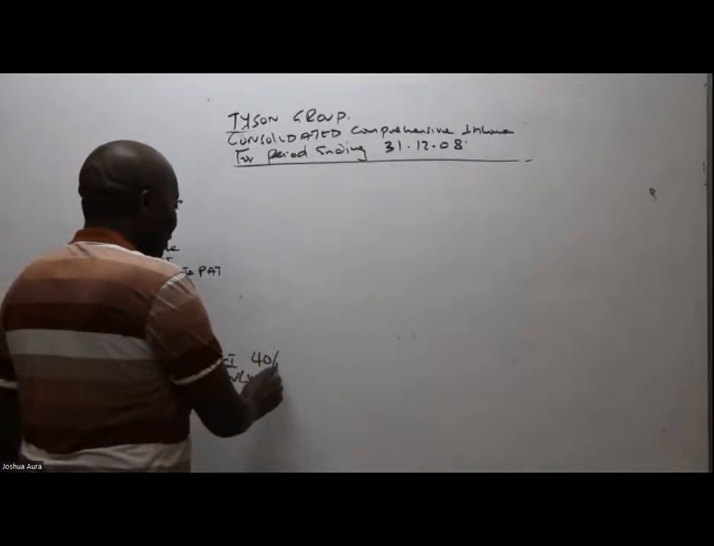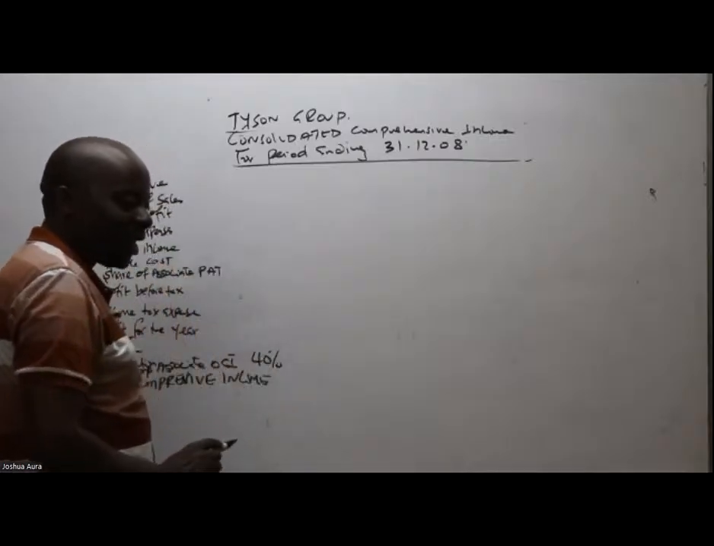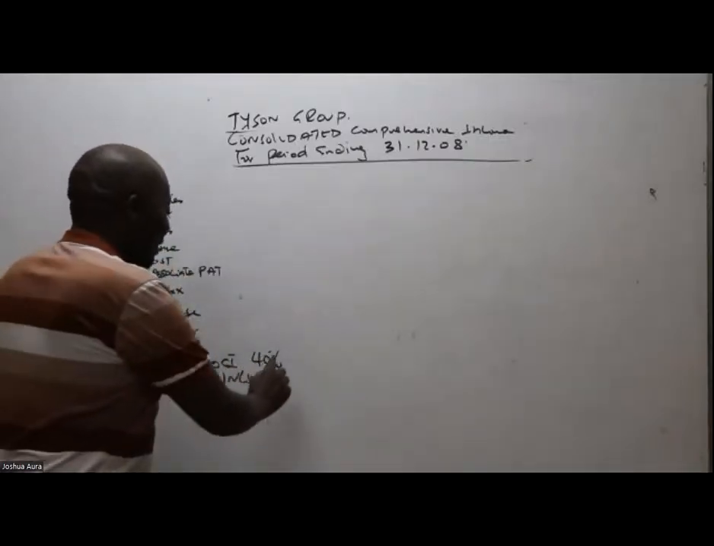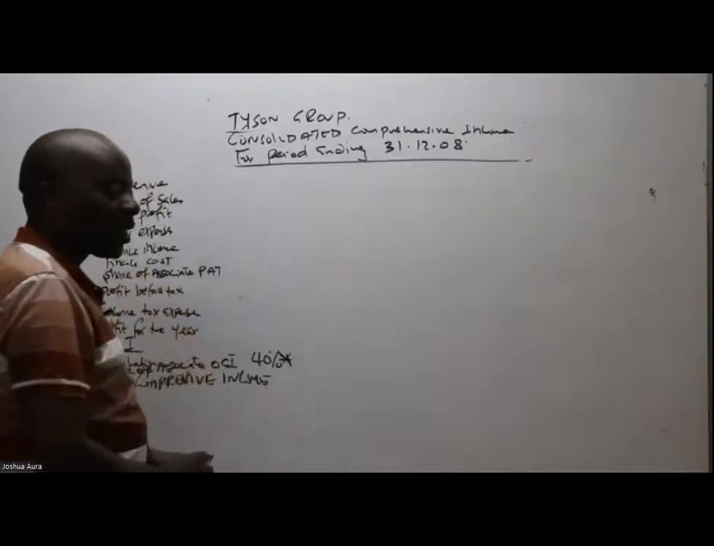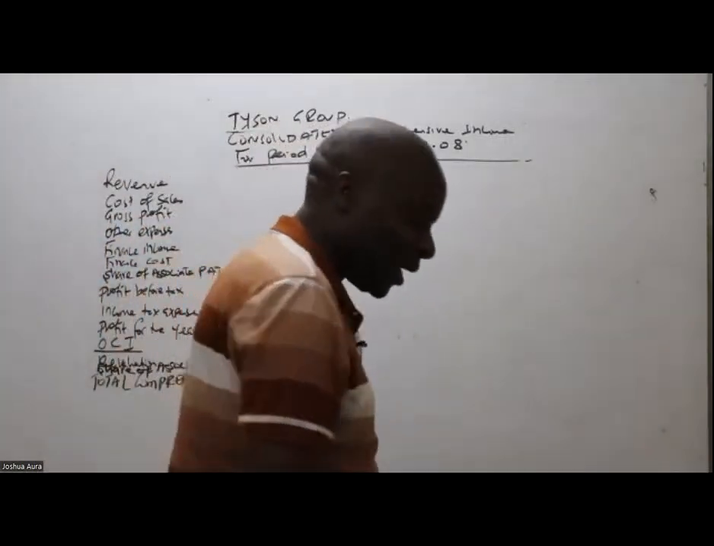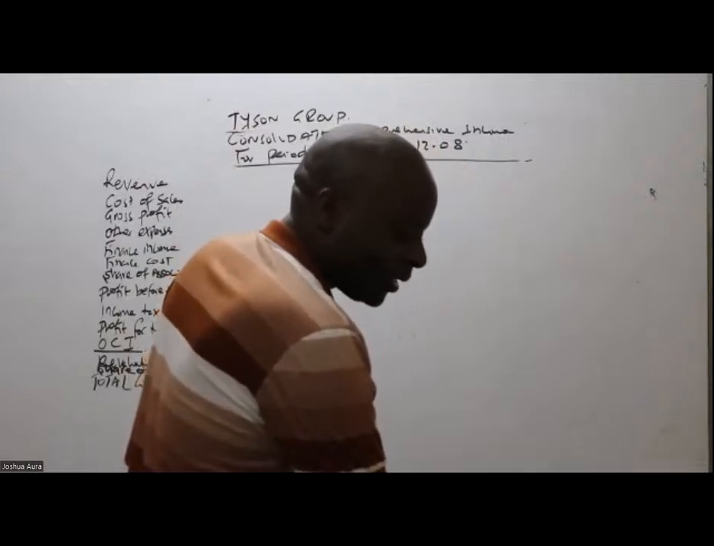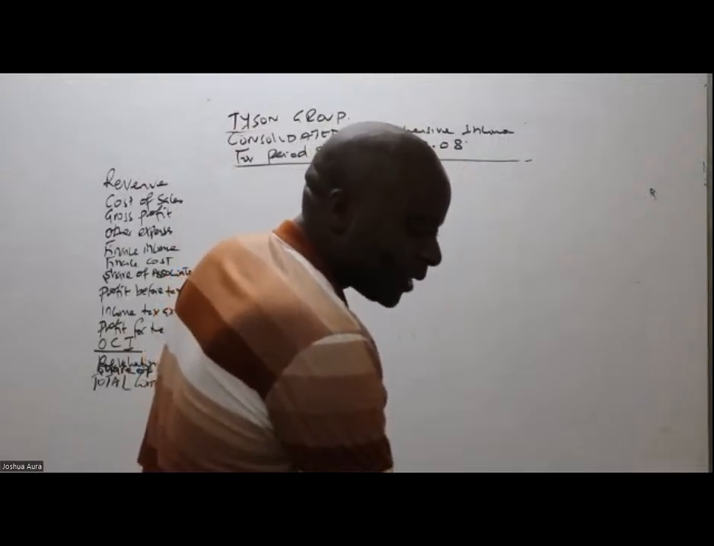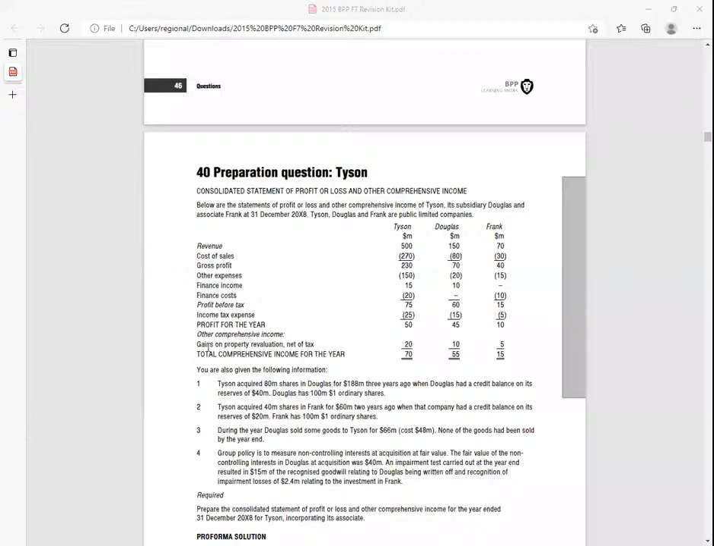40%. I hope you guys remember the 40% shareholding in Frank. I'll take 40% times any revaluations that happened in the associate company called Frank. In Frank, you'll be able to see gain on property, net. The revaluation there was 5, so I'll only take 40%. 40% is the group share. 40% of 5. This is normally a free mark.